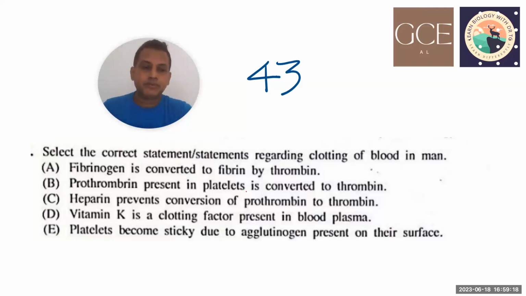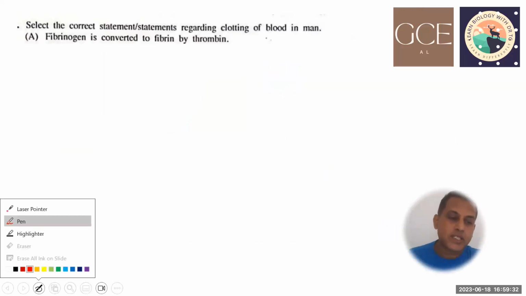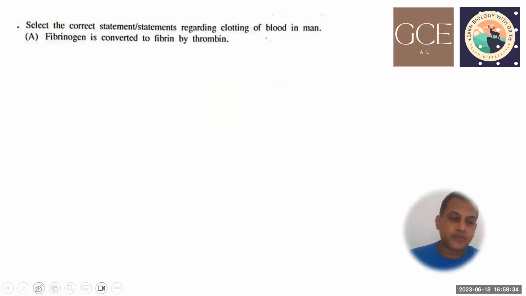one at a time, and also before that, we need an overview of the blood clotting process. So let's take the first choice, and also we try to understand what a blood clotting process is. Right.